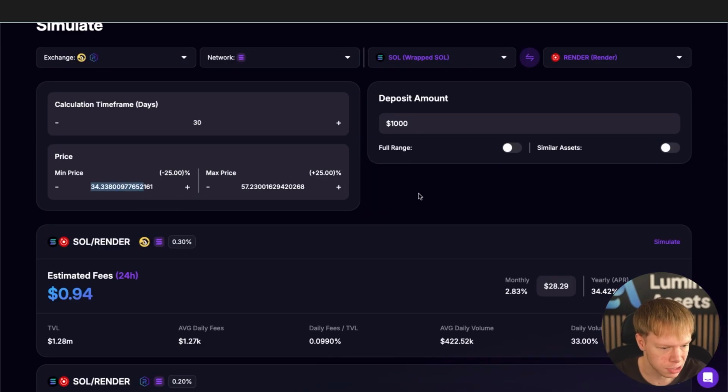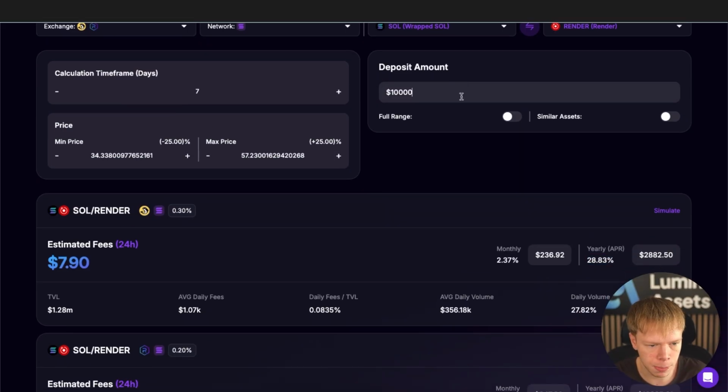So this is after we've already selected the price range. I'll use the default. I'm also going to use a 7-day calculation time frame. And then we could also type in our deposit amount because that does affect returns if you're going to end up diluting the pool. You can see I go from 28.83% APR in a year to 27.03 as I start to deposit 10K versus 100K because of dilution.